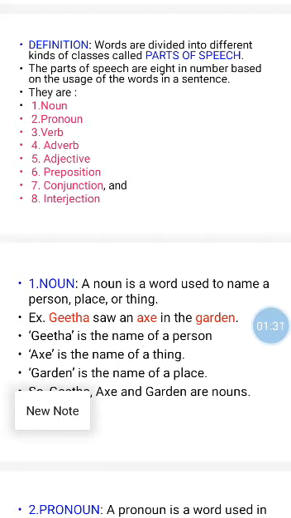Geeta is the name of a person, axe is the name of a thing, and garden is the name of a place. So, the words Geeta, axe, and garden are called nouns.